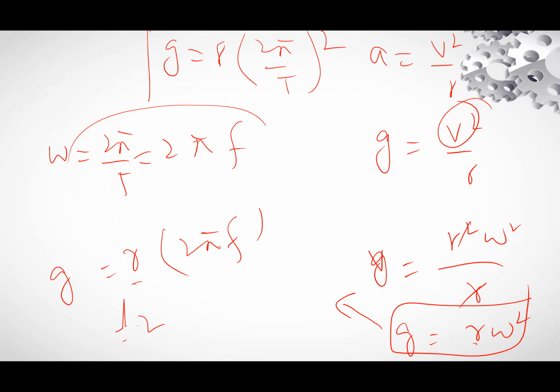So write 2 pi whole square, 4 pi square r f square. So by simplifying you can get f is equal to 1 divided by 2 pi under root g by r. I will do it again.